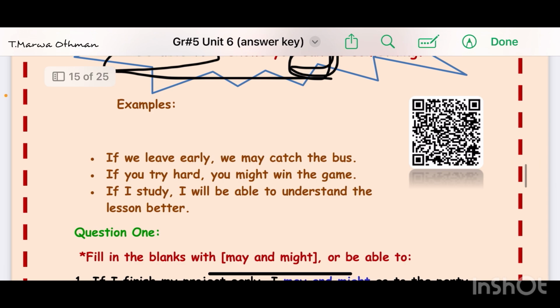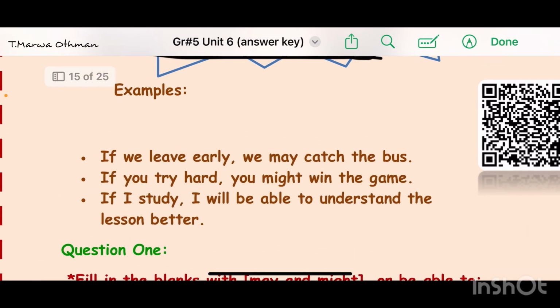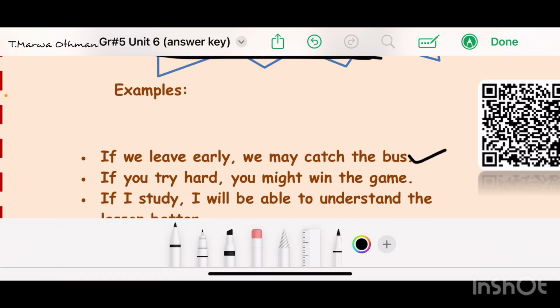Okay, but we have examples also here. If we leave early, we may catch the bus. We might catch the bus, we may not catch the bus, so we are not certain that we are going to catch the earlier bus. Okay, so this is sentence number 1.